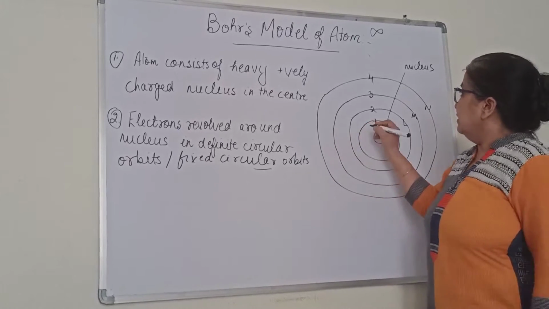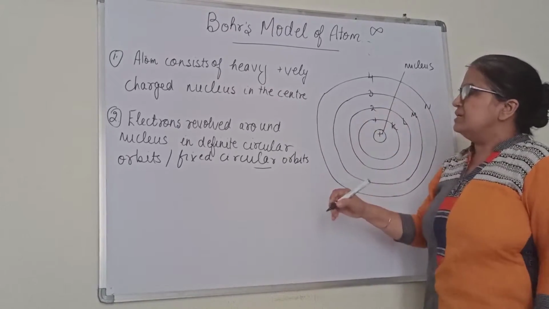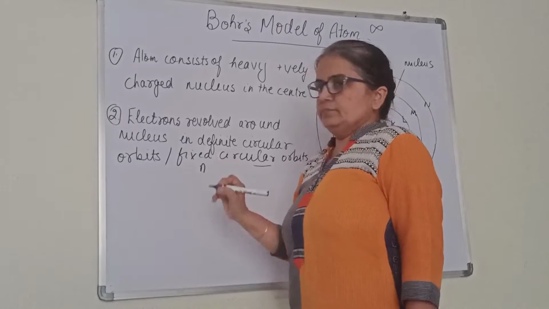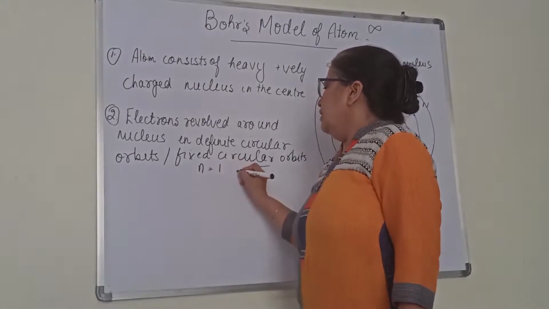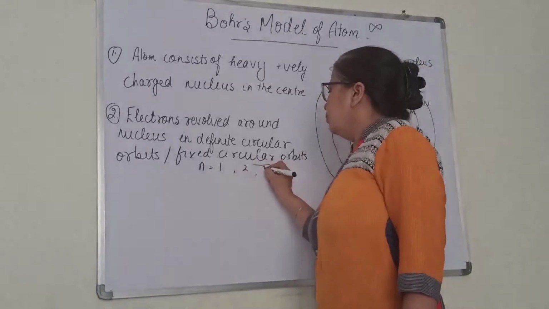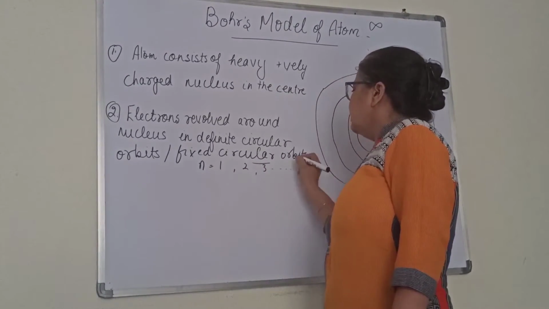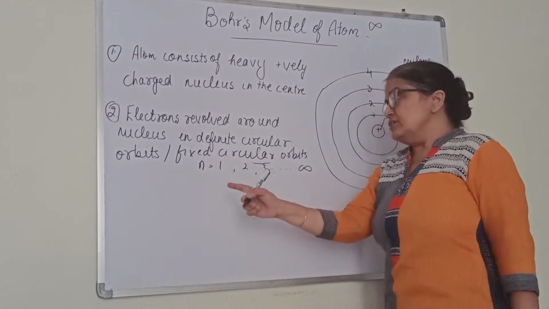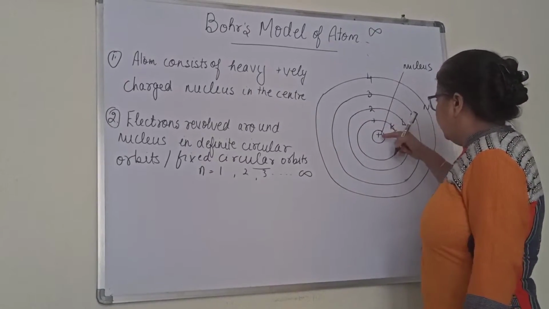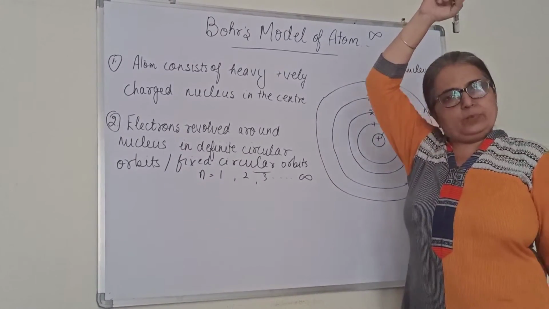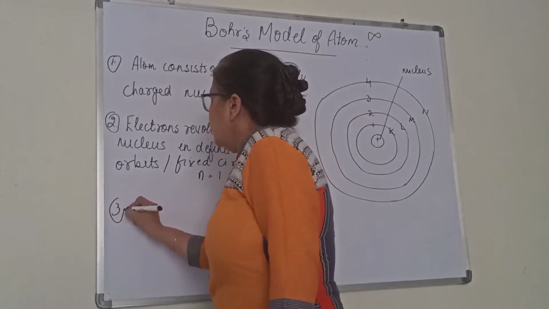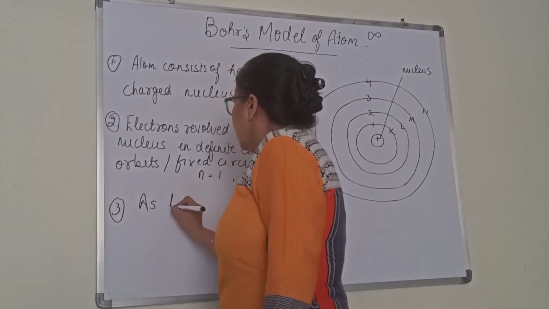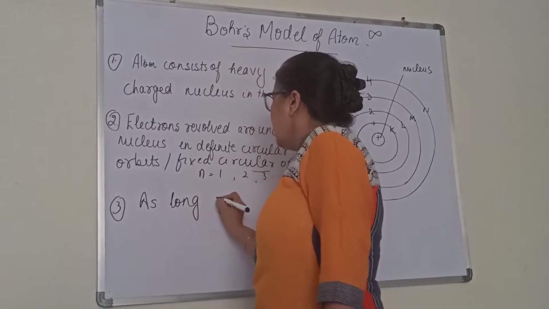He called these orbits n and gave different values to it: n equals 1, n equals 2, n equals 3, up till infinity. Or these orbits can also be named K, L, M, N, O, P up to infinity. Clear?